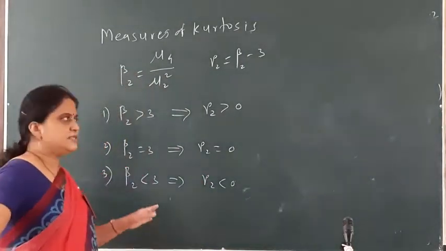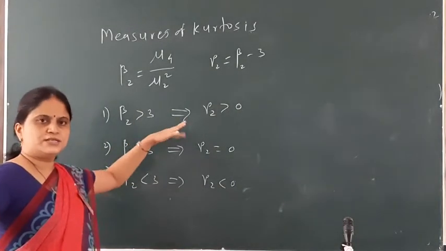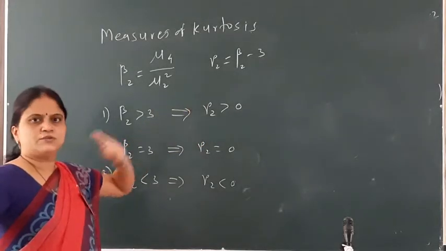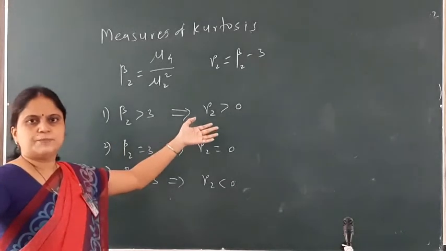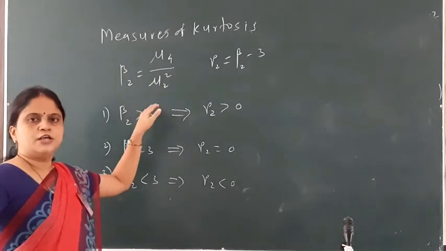That is, the results are: if beta 2 is greater than 3, then obviously gamma 2 is greater than 0, because the formula for gamma 2 depends on the value of beta 2. If this happens, then the distribution is leptokurtic, that is, more peaked. The graph is more peaked for this type.